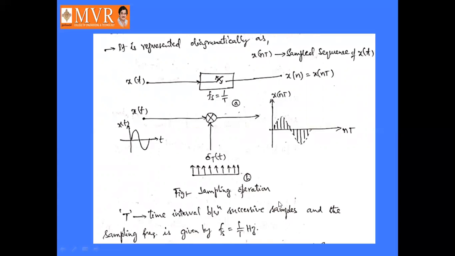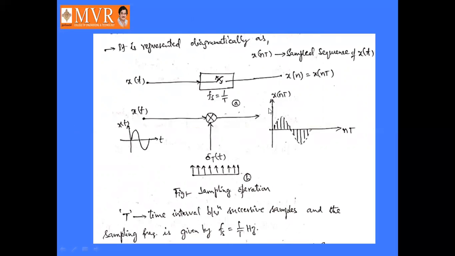See here, these are the successive samples. It is the time interval between successive samples, and the sampling frequency, that is fs, is given by the reciprocal of the time interval T, that is 1 by T. Fs equal to 1 by T. So diagrammatically the sampling operation is represented like this. This is the sampling operation.